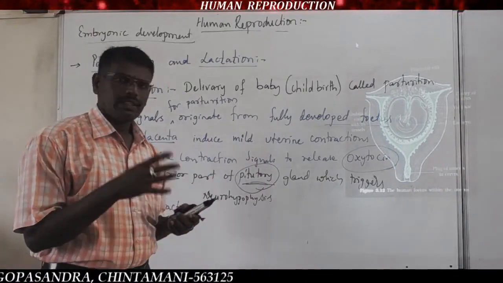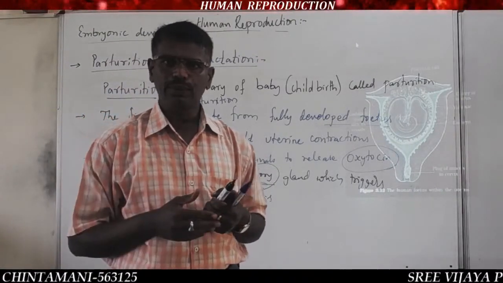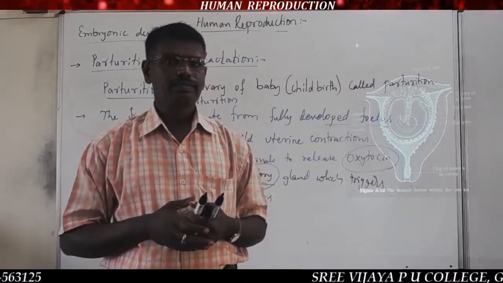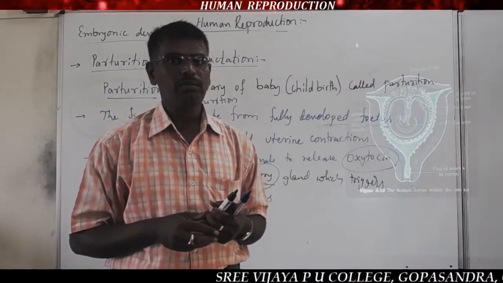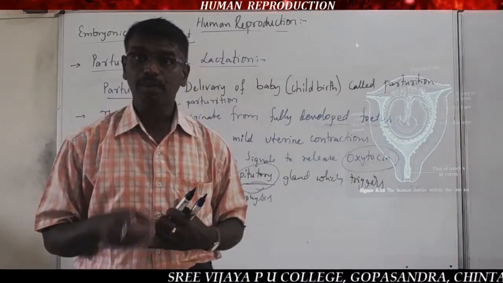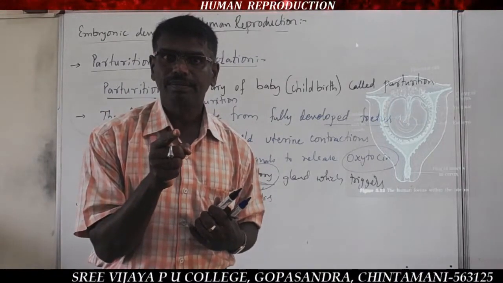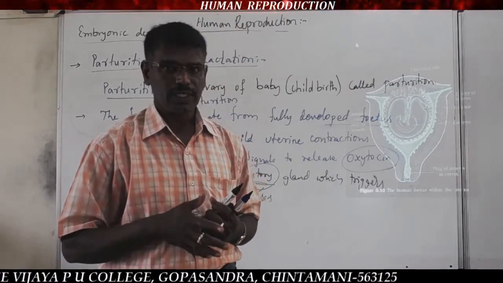So here, the combination of the neuroendocrine system, that is the nervous system and the endocrine system, helps in parturition. Parturition is one of a complex neuroendocrine process.